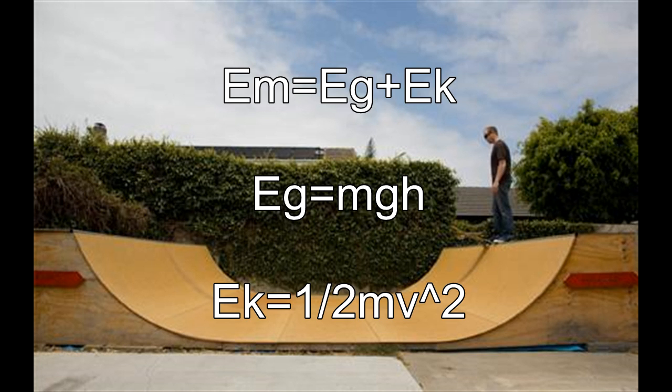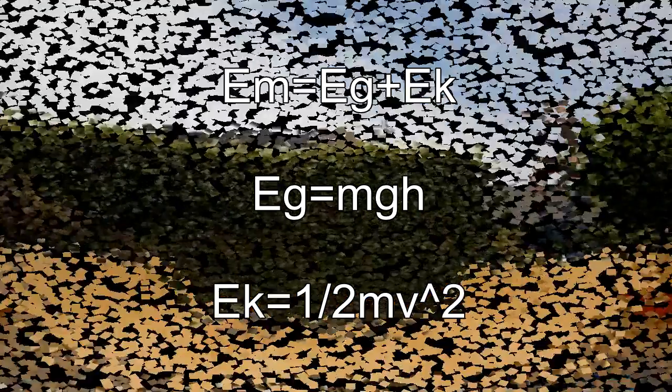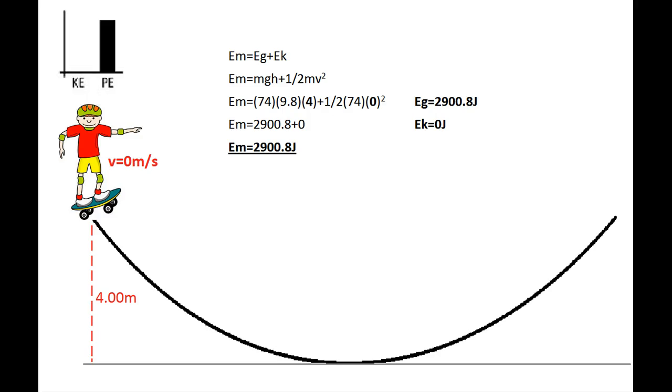During this video, please remember these following basic equations to help us calculate the mechanical energy. In this situation, the ramp has a height of 4 meters, the skateboarder has a mass of 70 kilograms, and the skateboard has a mass of 4 kilograms. When the skateboarder is on top of the ramp, his total mechanical energy is 2,900.8 joules.